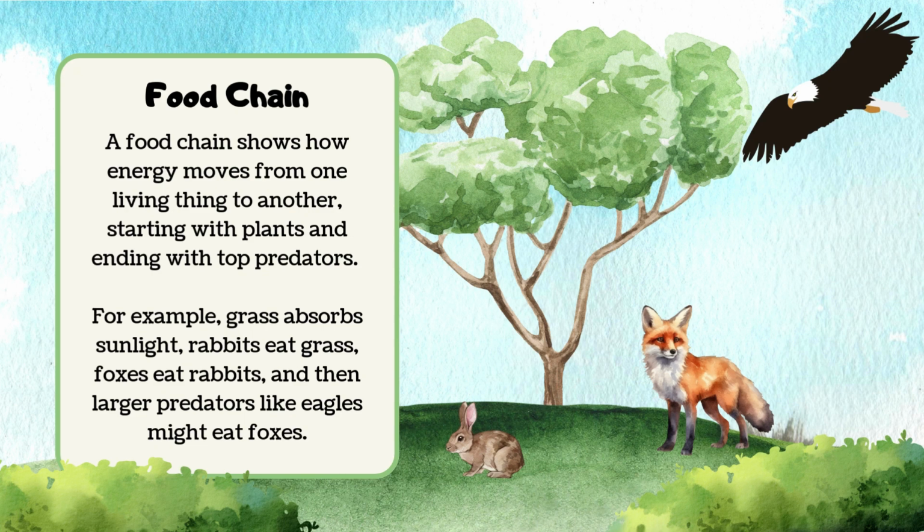Food chain. A food chain shows how energy moves from one living thing to another, starting with plants and ending with top predators. For example, grass absorbs sunlight, rabbits eat grass, foxes eat rabbits, and then larger predators like eagles might eat the fox.